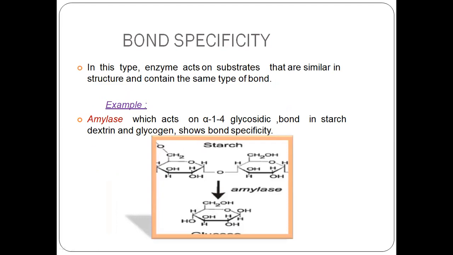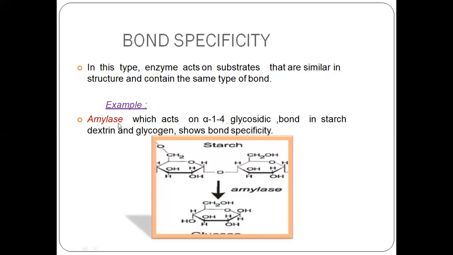If the substrate has another type of bond, the enzyme will not recognize it and will not catalyze the reaction. For example, the enzyme amylase can hydrolyze only alpha 1,4 glycosidic bonds. If the bond is between 1,2 or 1,3, it will not recognize or bind that substrate, and it will not catalyze it.